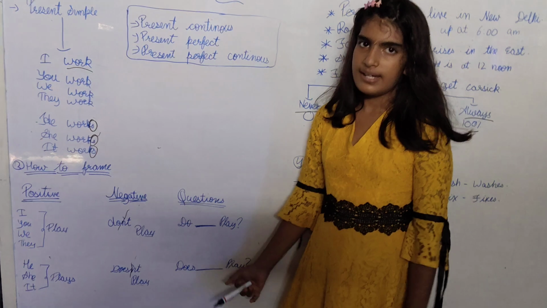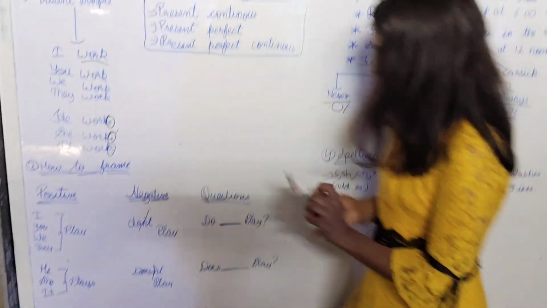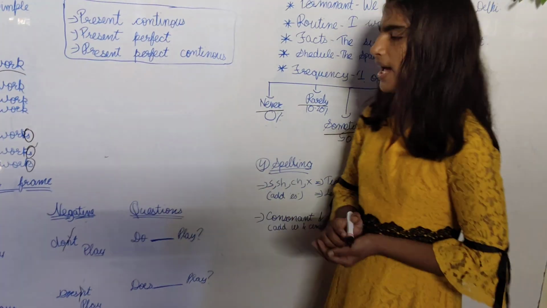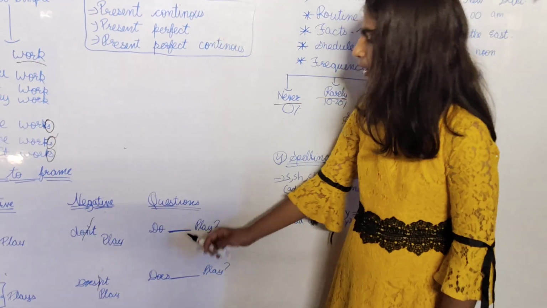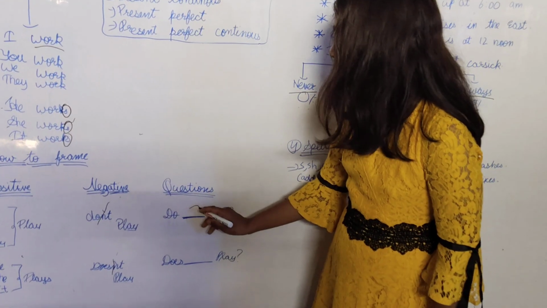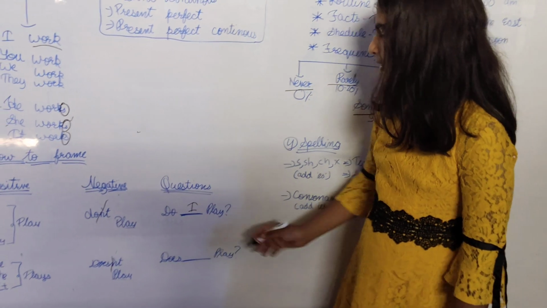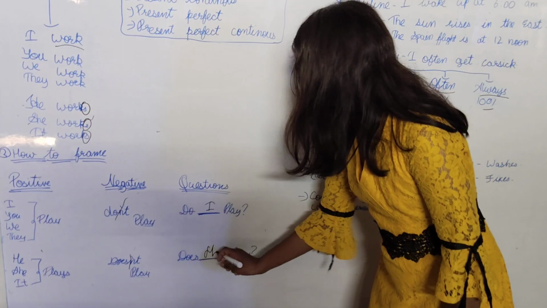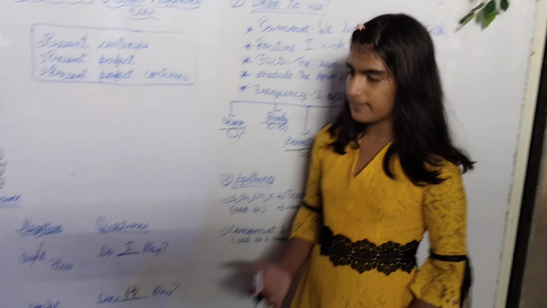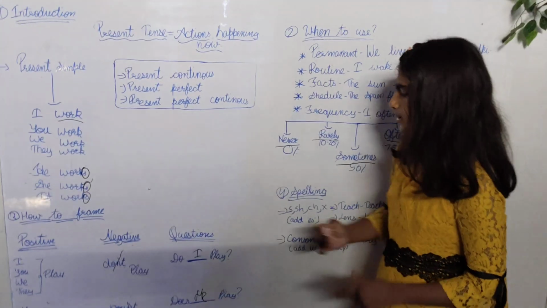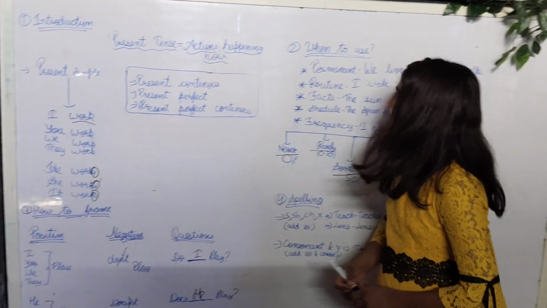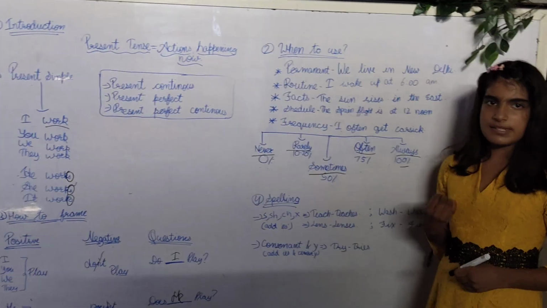She doesn't play cricket. In the case of questions, we will say do you. Do I play? Does he play? Does she play? Do we play?